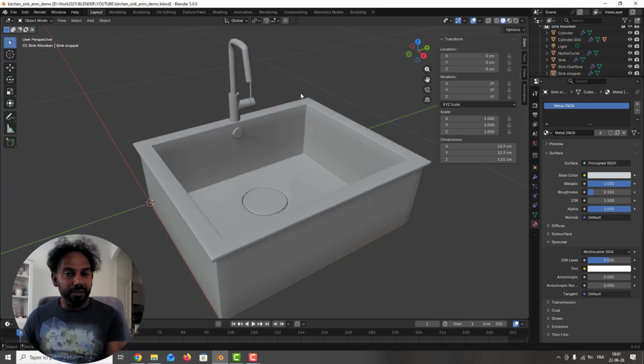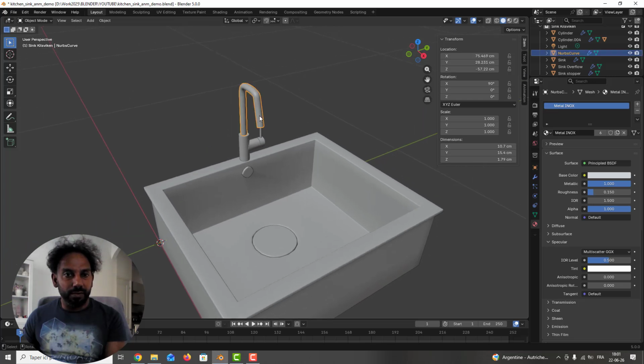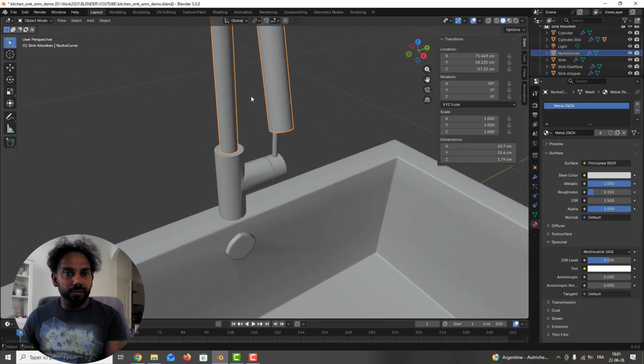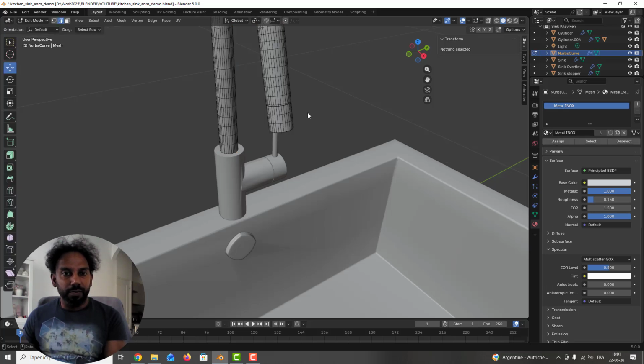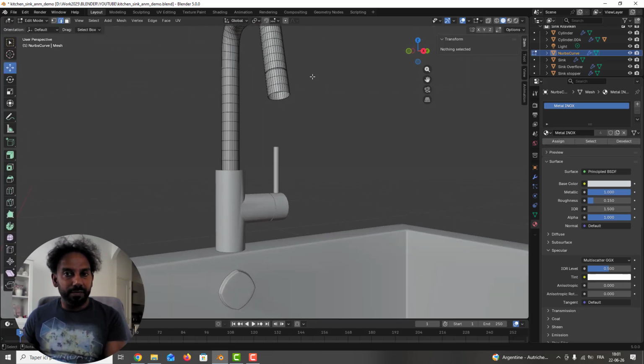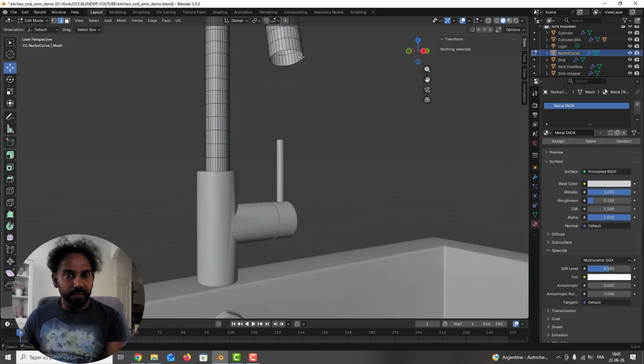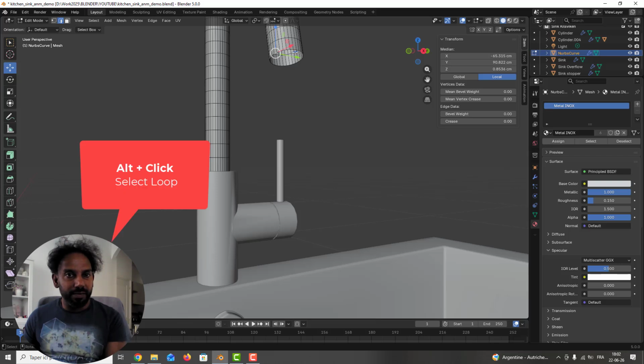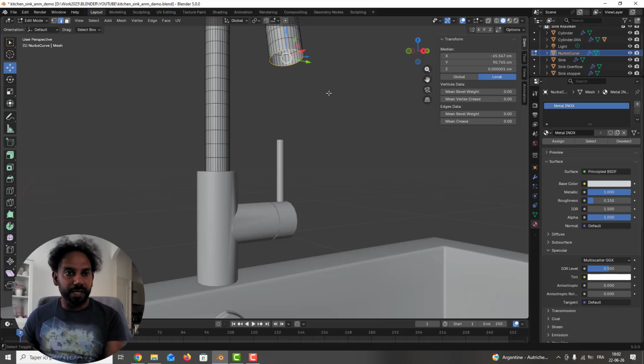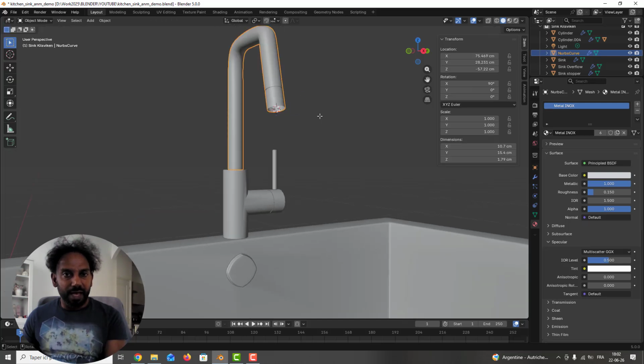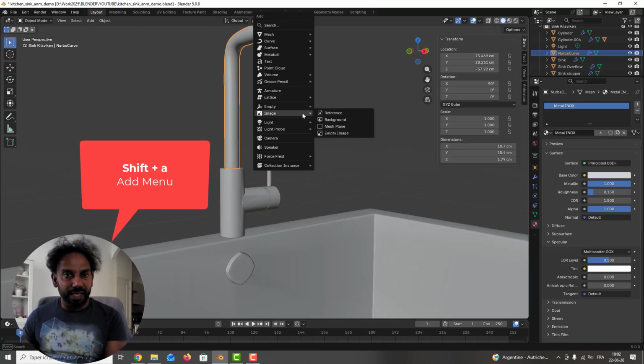After, when it's done, you can create a sphere. The first thing that you can do is go to the tap here, you press Tab, and after you can select the border here with Alt. So you can go here and press Alt to select everything like this. After you can press Shift S, cursor to selected, to snap that. After you can exit, you press Shift A and you can add a sphere like this.